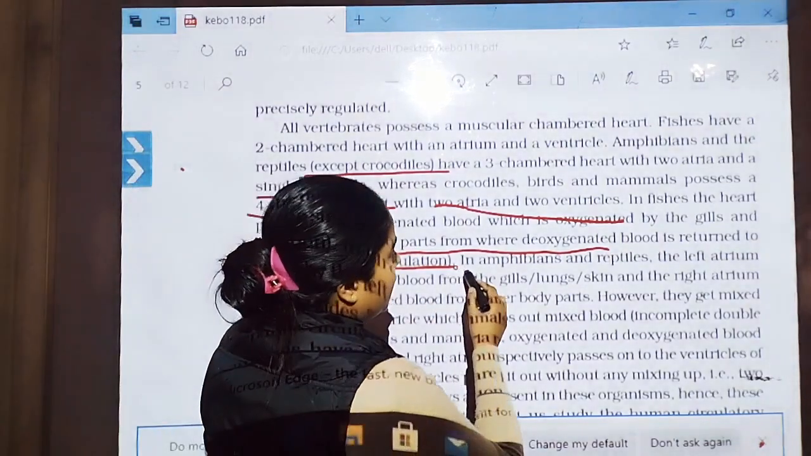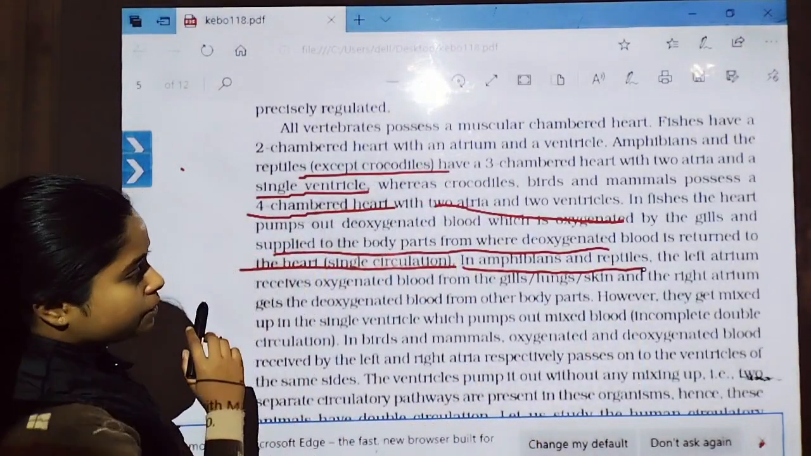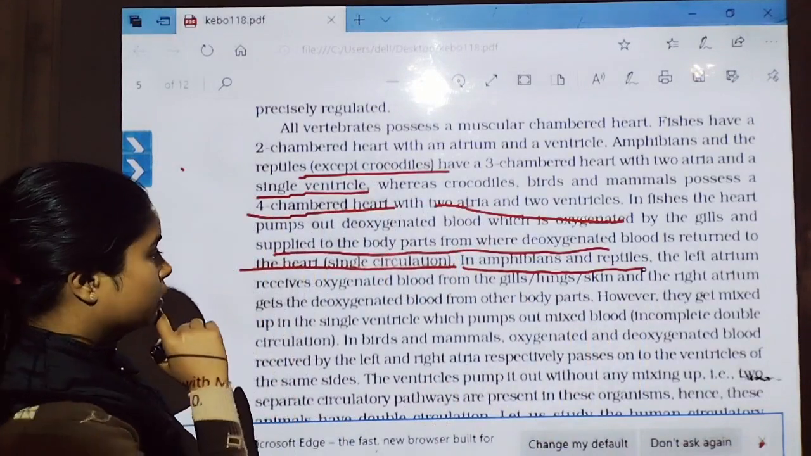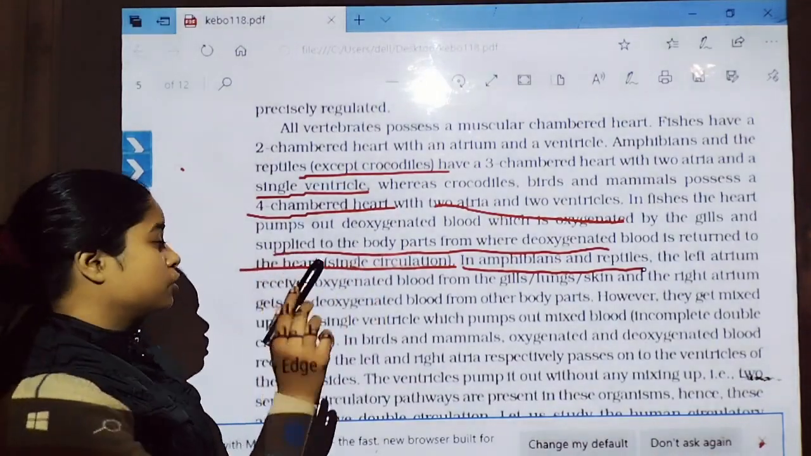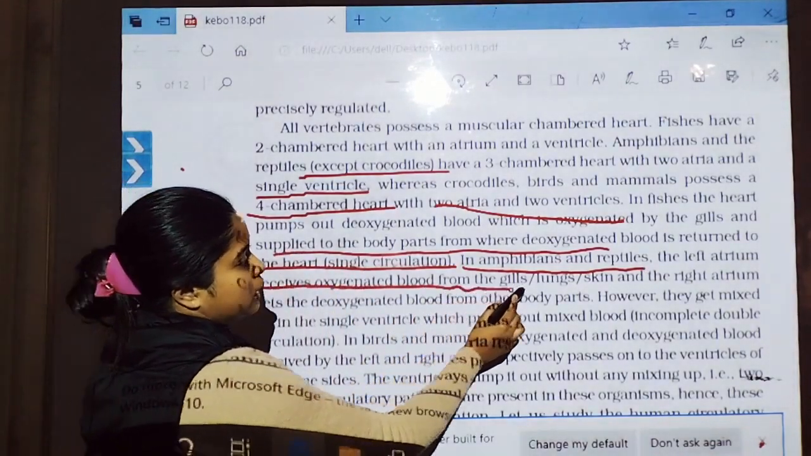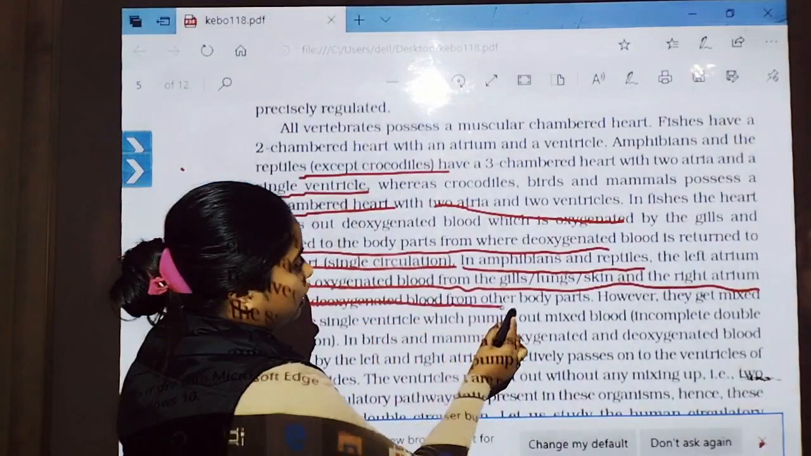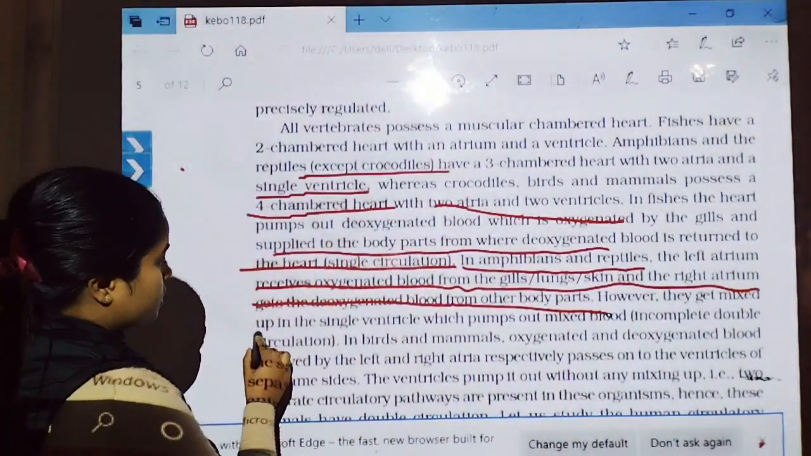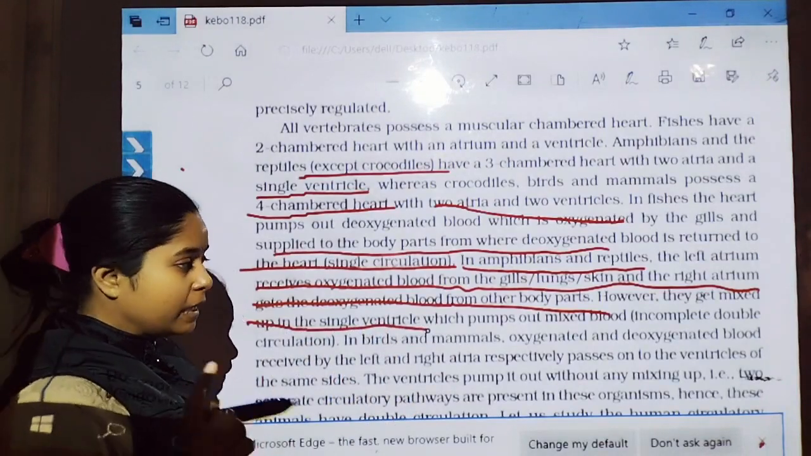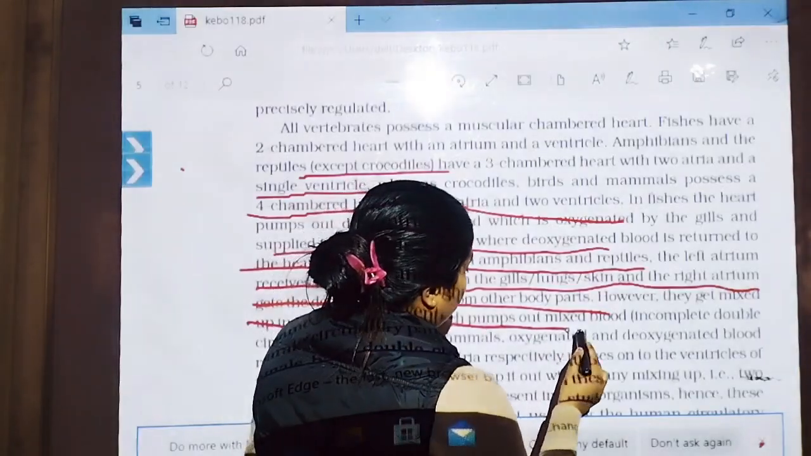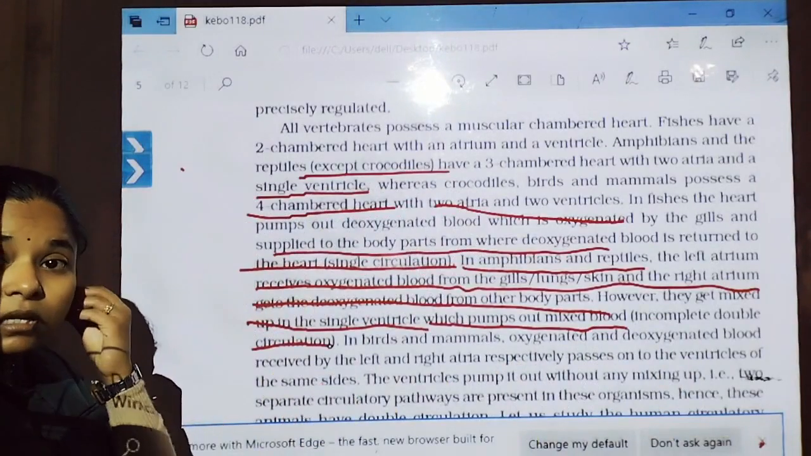Now blood circulatory system. In amphibians and reptiles, the left atrium receives oxygenated blood from the gills, lung and skin, and the right atrium gets the deoxygenated blood from the other body parts. However, they get mixed up in the single ventricle, because the single ventricle is present in amphibians and reptiles. That's why mixing happens. Blood is incomplete, that is double circulation. That is known as incomplete double circulation.